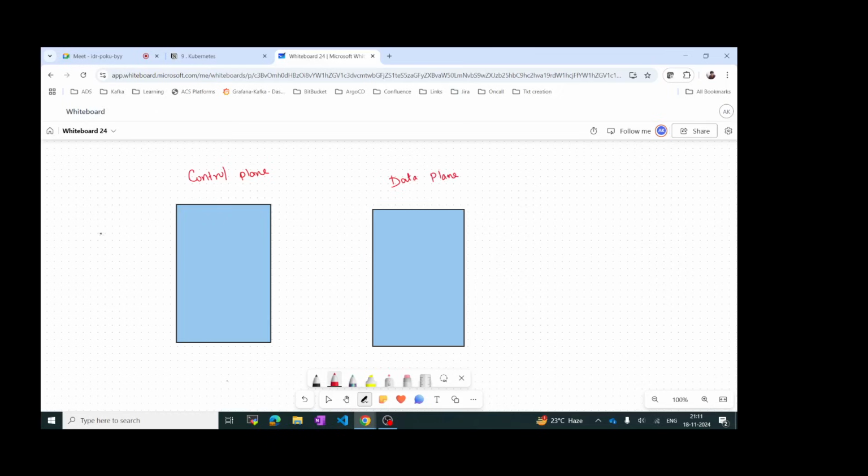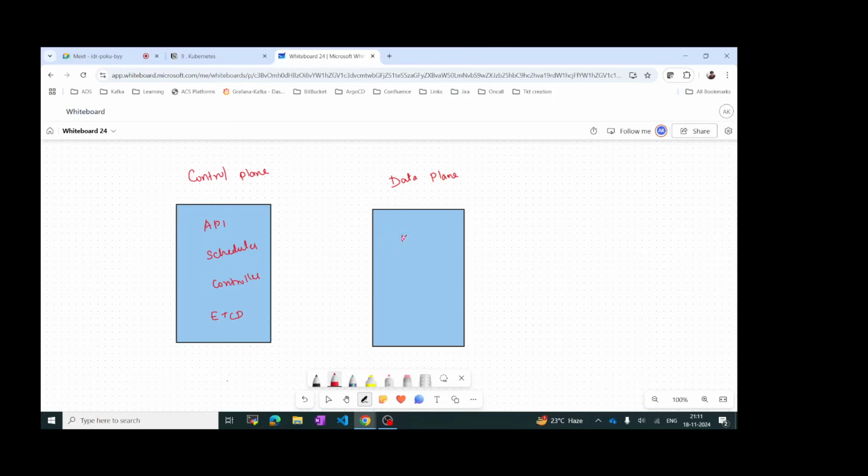So we have the API server, and then the scheduler, and then the controller, and then etcd. Okay, and then we have the data plane. What components will be here?